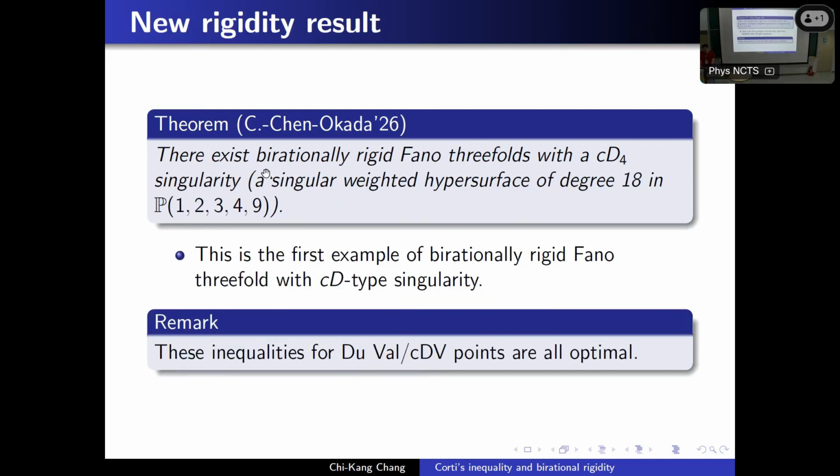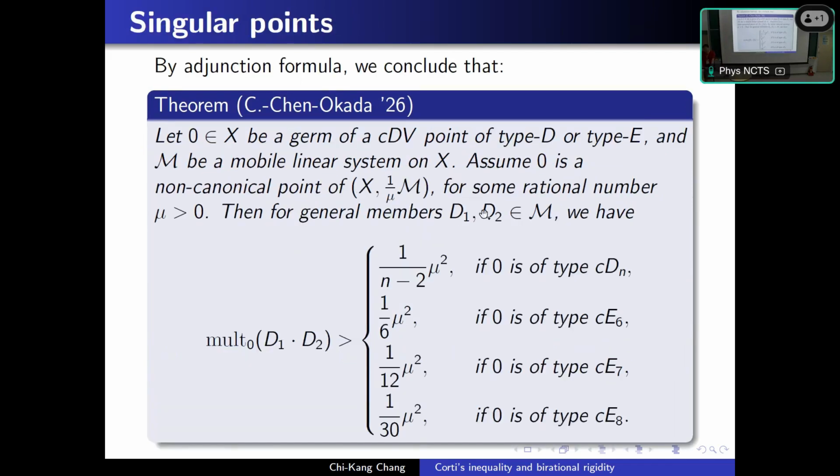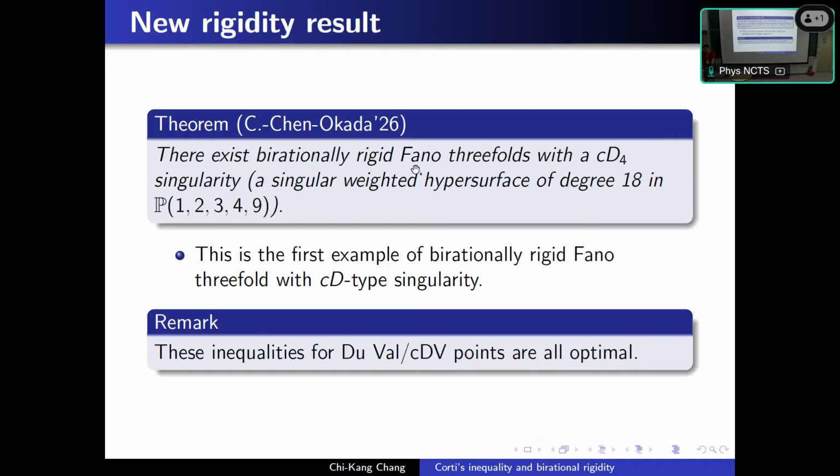And our result is, by this new inequality, we found there exists a birationally rigid Fano threefold with cD4 singularity. This is a singular weighted hypersurface of degree 18 in the weighted projective space P(1,2,3,4,9). And this is the first example of a birationally rigid Fano threefold with cD type singularity.